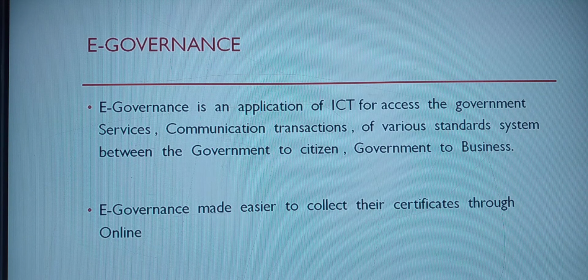Instead of moving to the office, waiting for a long time and standing in the queue to get these services, directly by means of online you people can get the certificates easily. So everything is done easily and fast for you people by means of this e-governance.